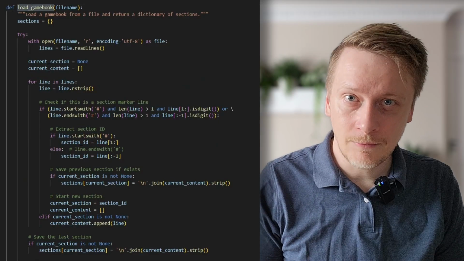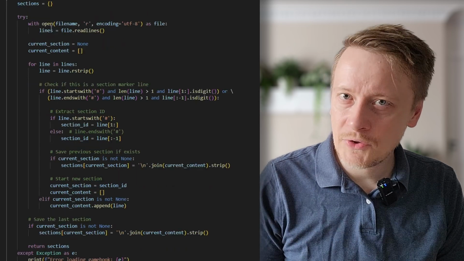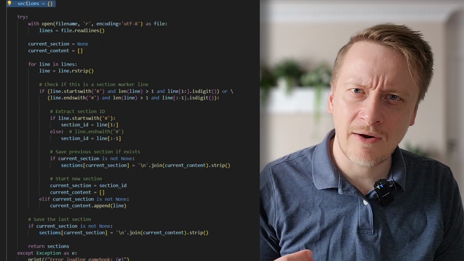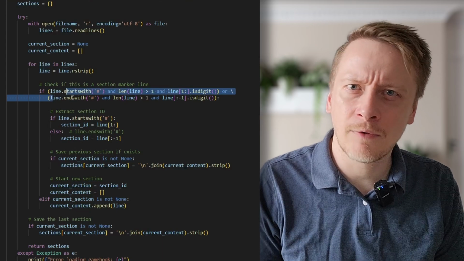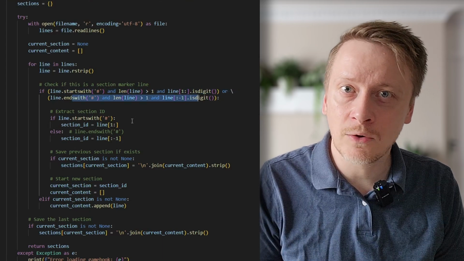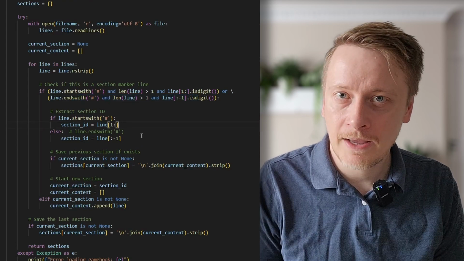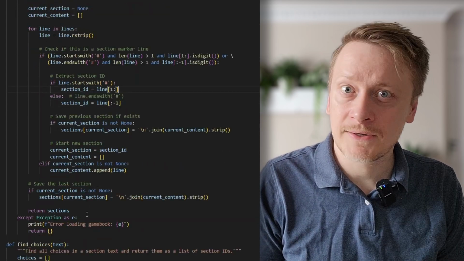Before we try to play a story, let's quickly go through the final code. First, we've got the load gamebook function. It reads the story file and builds a dictionary of sections. This version is more flexible. It accepts section markers like #1 or 1#, so you have some freedom in how you format your gamebook. It checks for those markers, grabs the section numbers, and saves the content until the next one appears. If anything goes wrong while loading, it catches the error and fails gracefully.